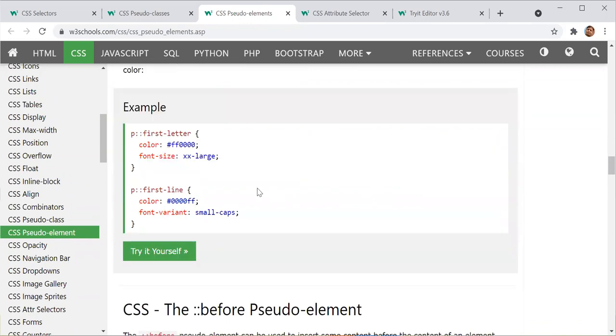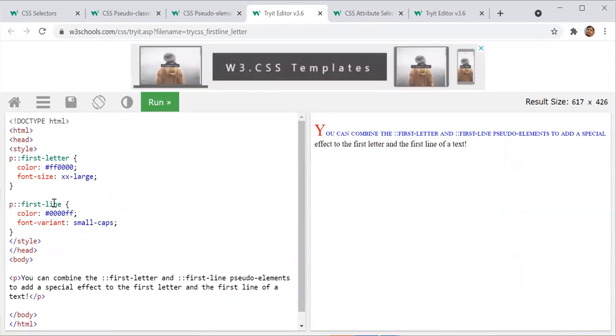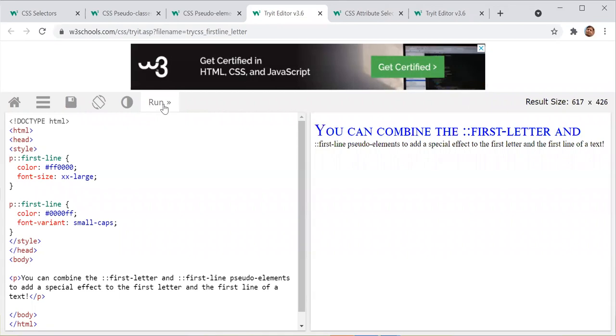What is the meaning of first line? One person was asking about word, right? So we will see that also. But there is a concept of line. This is saying for line only. Yeah, it applies, I think, to the first line. Yes, it applies on the line only.